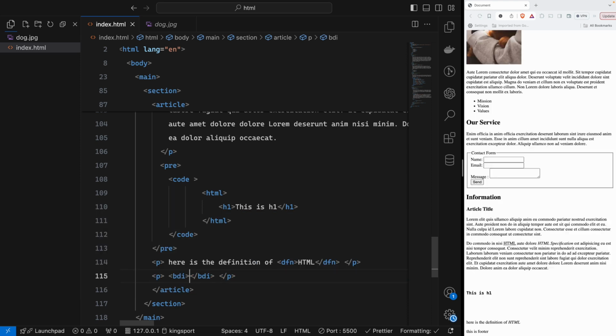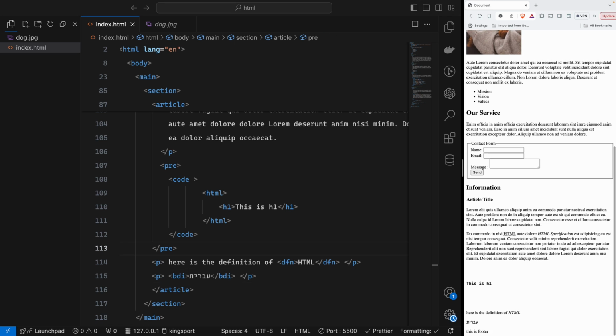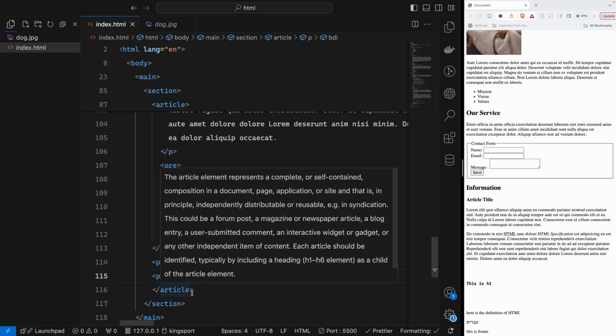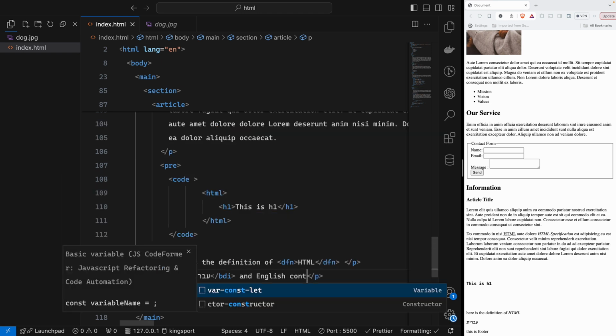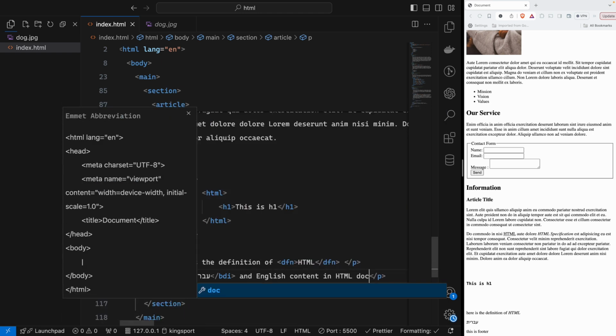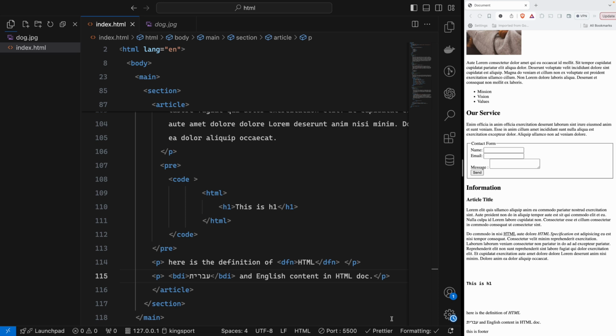Then inside BDI, I will write, right now I wrote the Hebrew language, which is right to left. So this is the Hebrew language from an English HTML doc. So yeah, that is pretty much about the BDI tag.